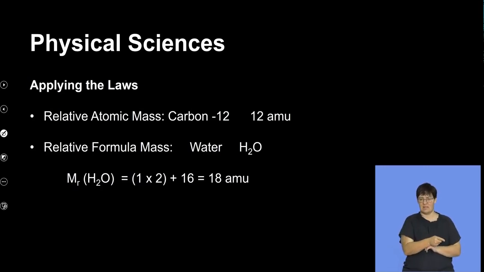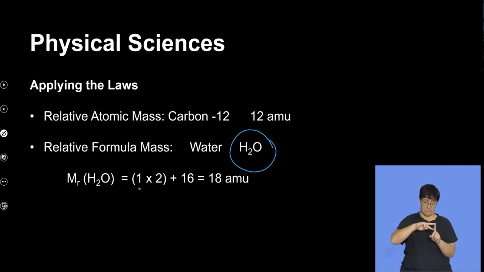If you are to use an example of water, take note that the formula of water is H2O, okay? It means per molecule of water, there are 2 hydrogen atoms for every atom of oxygen. So if each hydrogen atom has an atomic mass of 1, then we'd multiply that by 2. Then the total, in terms of the relative formula mass of water, will be 18, okay?